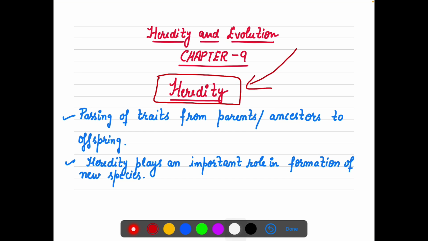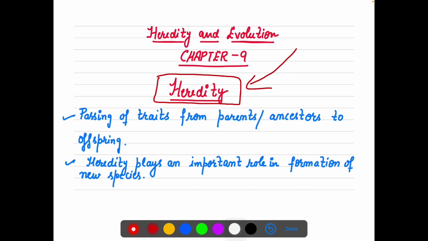You have already successfully studied your chapter, how do organisms reproduce. So we will try our best that this chapter will also be very easy for you to learn, right?